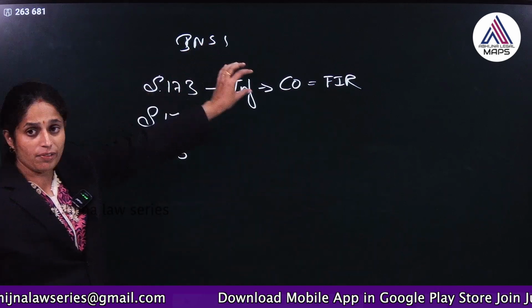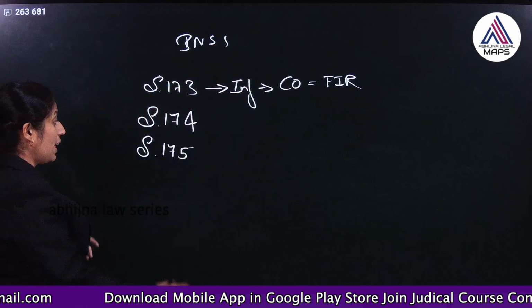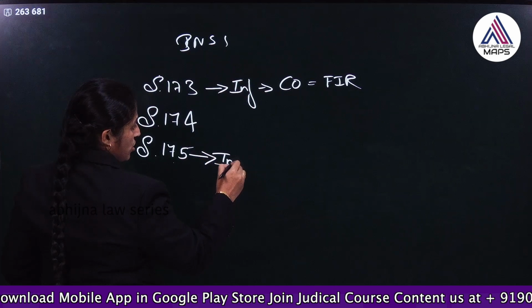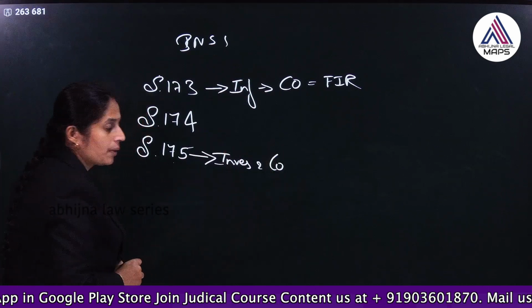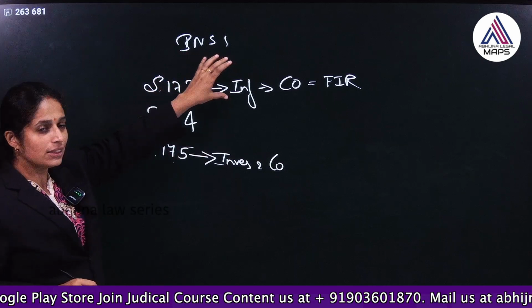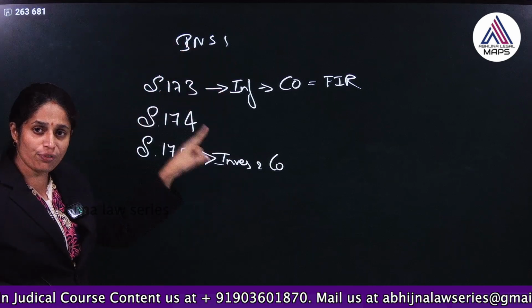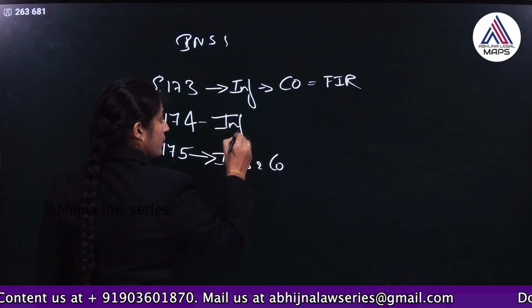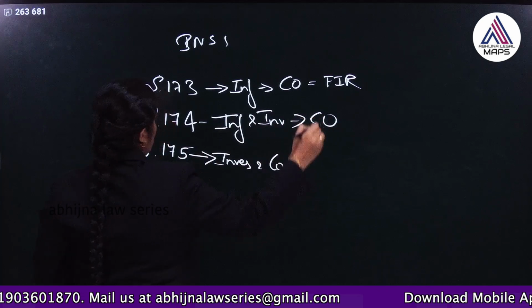And when information is given, the police have the investigating powers, right? The investigating powers have been given under section 175 regarding investigation of a cognizable offence. So, information is in section 173 and investigation is in section 175. Section 174 speaks regarding information and investigation with respect to cognizable offence.